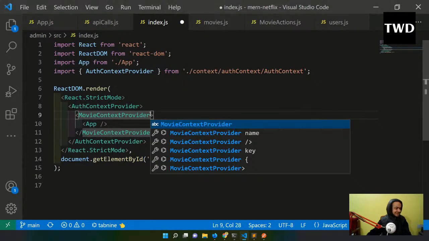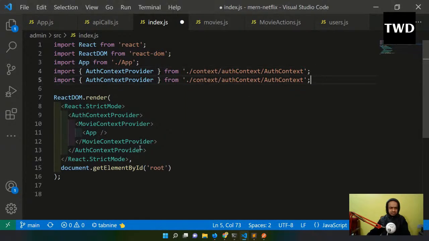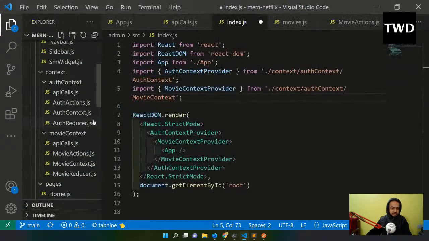So it's not coming. So let me do it, or else it will give me error. Movie context provider, movie context provider. Here it will be movie context, not movie context provider. So is the folder right or what?